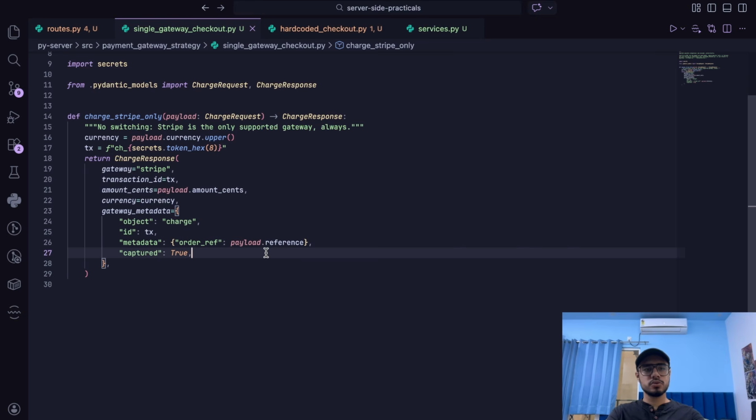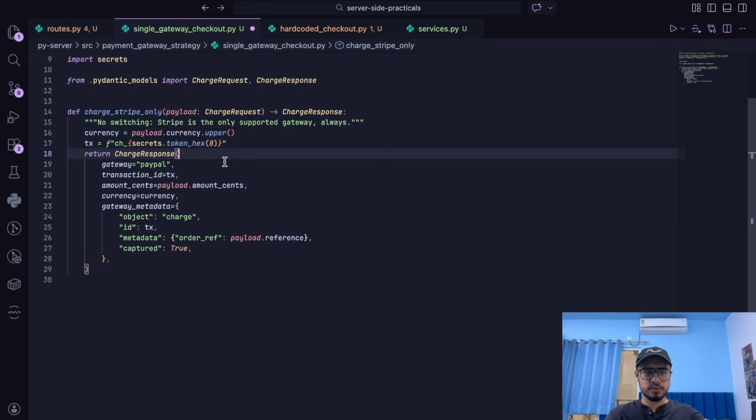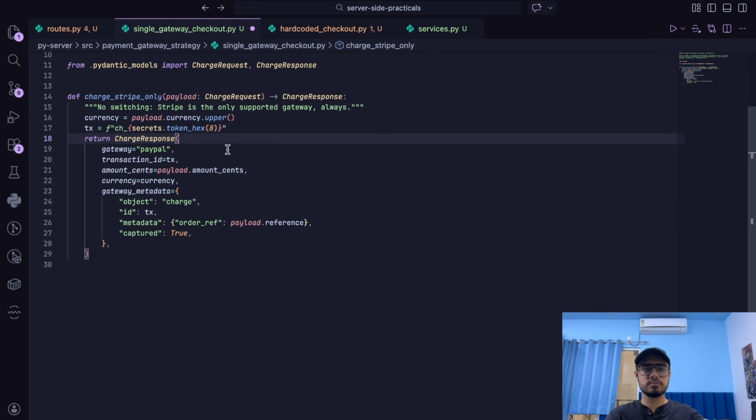Now, if we want to process the payment here through PayPal, let's say we want to swap the payment gateway to PayPal, how would we go about it? First of all, you would change the payment gateway, right? Let's swap it to PayPal, and let's imagine this being the function that we call for the payment gateway.